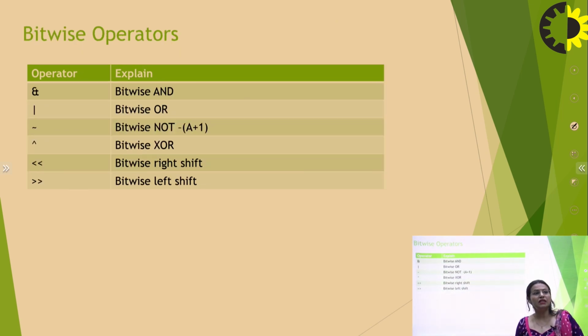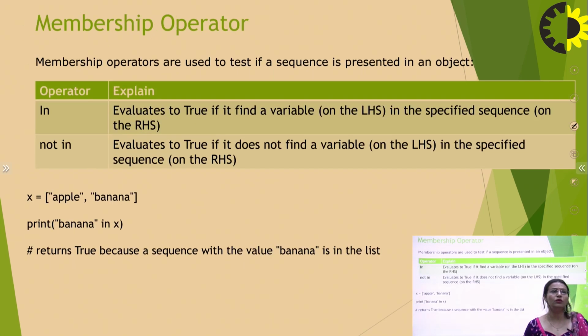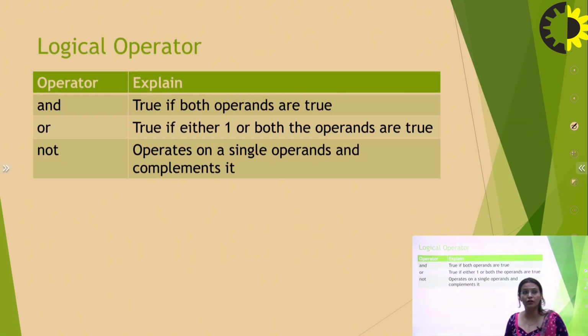So these are basically the bitwise operators. After that, there is another kind of operator which you have read, the logical operators: and, or, not. They address the same thing: if both the operands or both the situations are true at one time, it will return true.